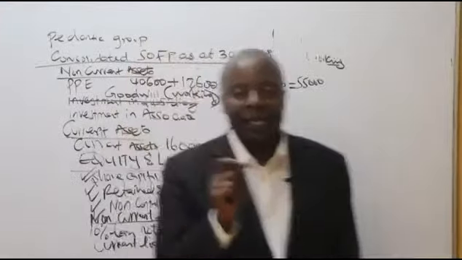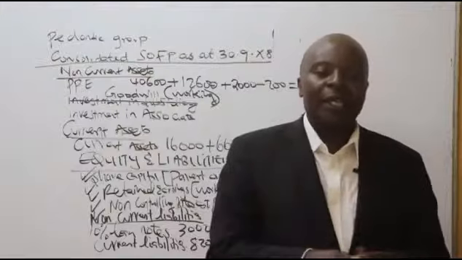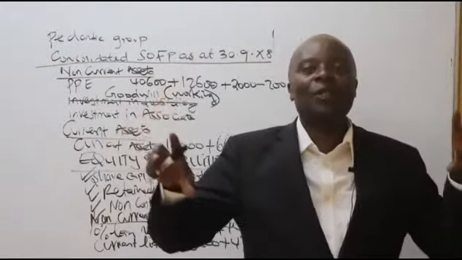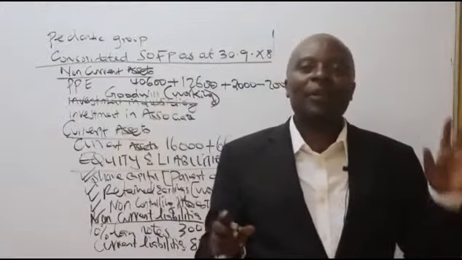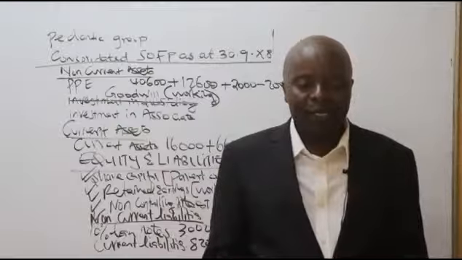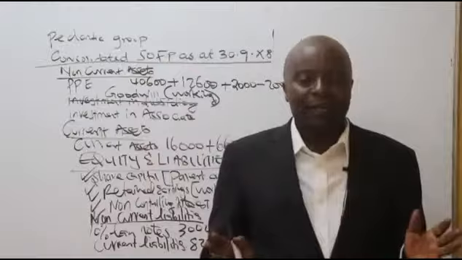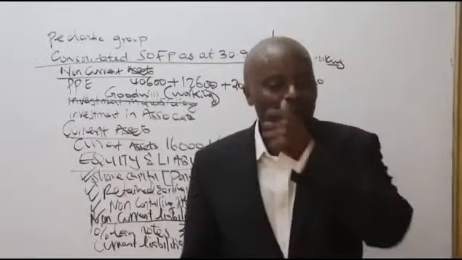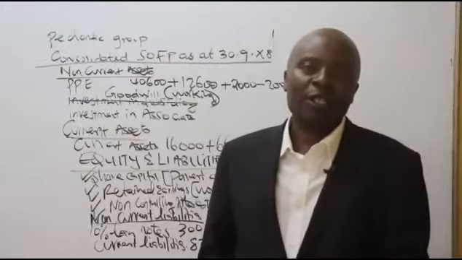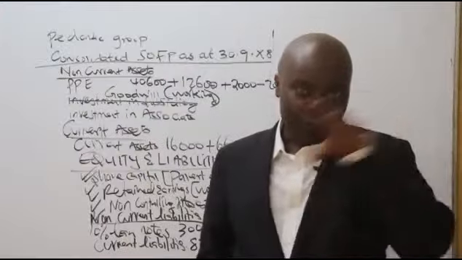I'm repeating again, ladies and gentlemen, whenever you come across an internal sale, that is when a parent sells to a subsidiary or a subsidiary sells to a parent. For example, if my wife was to come to this particular CPA class and pay for the course, honestly speaking, I should never recognize that money in the group from the family setup.